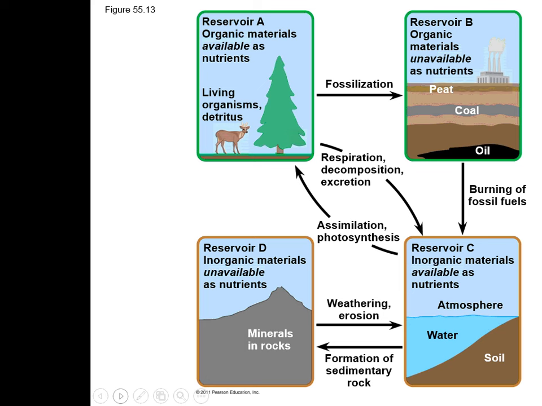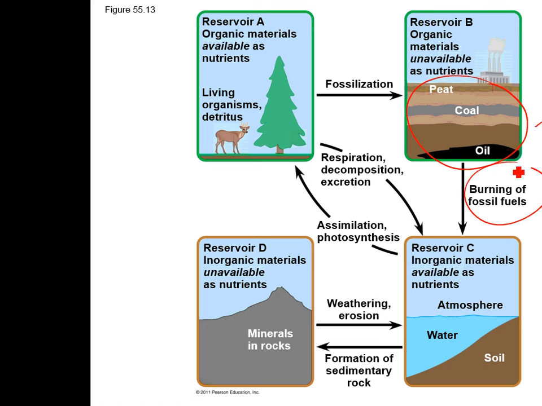So this shows reservoir A. Organic materials are available as nutrients, living organisms, in the detritus. Reservoir B, so we have fossilization here, and then that puts everything into this reservoir. Think about things that die and are decompressed and pressurized, and those turn into your fossil fuels.